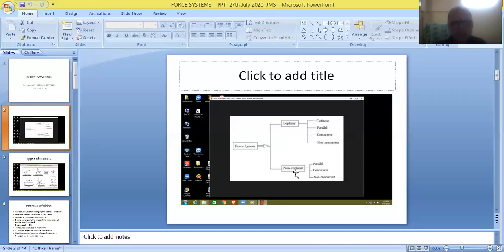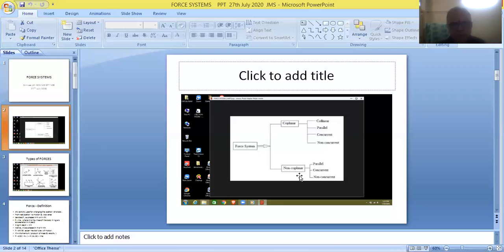The second one is called non-coplanar forces. Coplanar forces are divided into 3 categories: collinear, parallel, concurrent, and again non-collinear, non-parallel, non-concurrent. On the same lines, non-coplanar forces are also divided into 6 categories: collinear, parallel, concurrent, and non-collinear, non-parallel, non-concurrent.